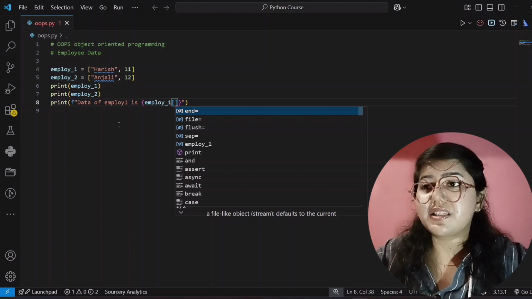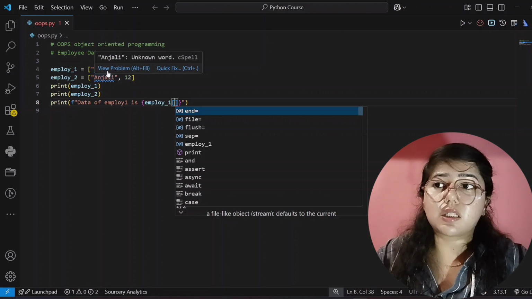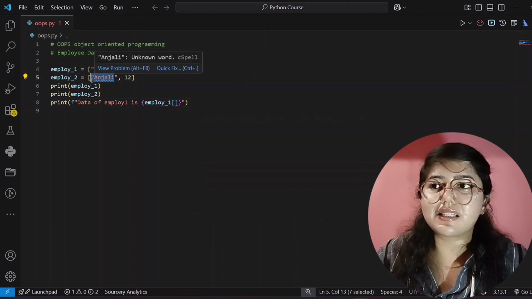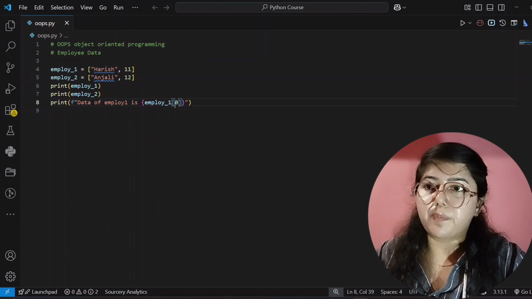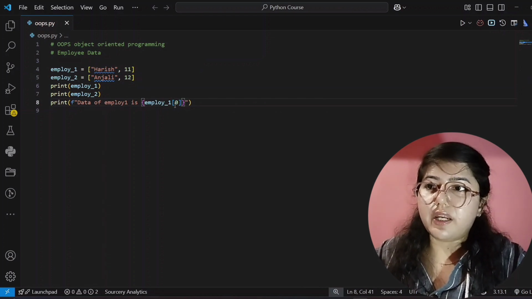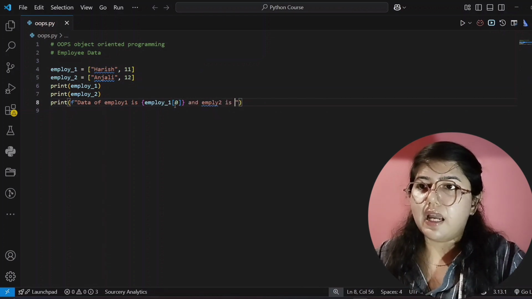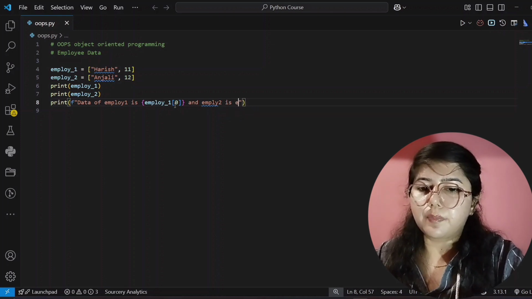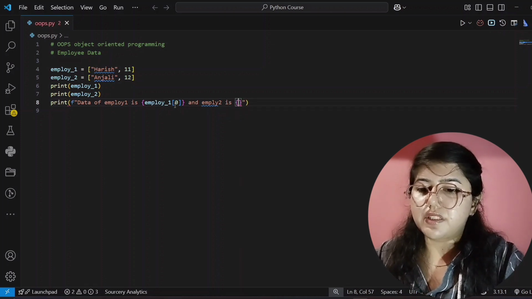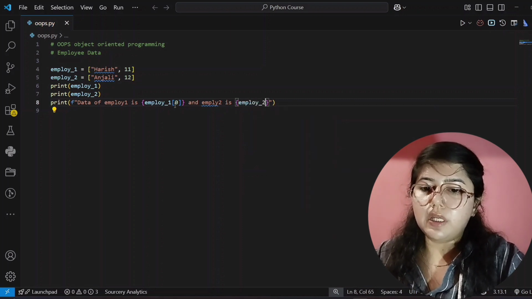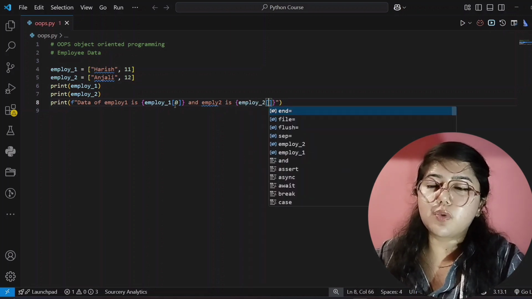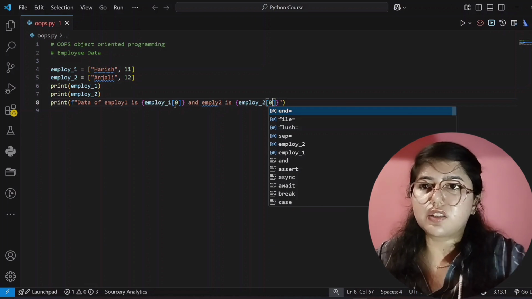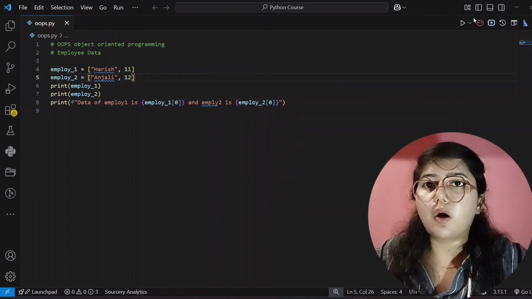I can write here the index number. What will be its index? I have already taught you what an index is in the previous tutorial. So its index is 0 and its index is 1. So here I will write 0. And I will write here employee 2, and again I will write the variable or the list name inside the curly braces, employee 2, and inside the square bracket, where is employee 2 name written? At the 0th index. So that's why I'm writing here 0. Now I'll run this code.